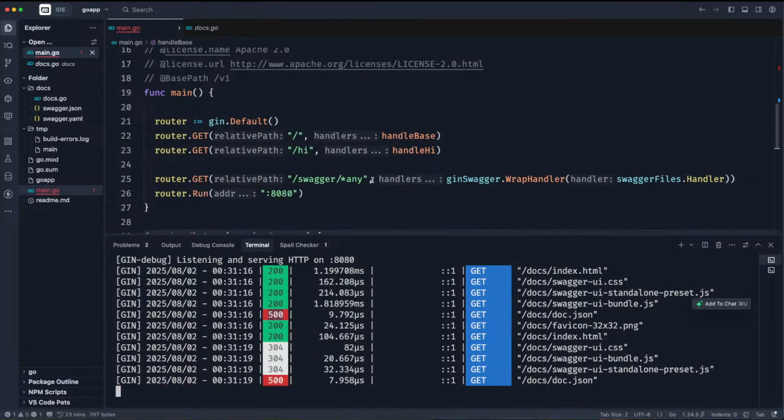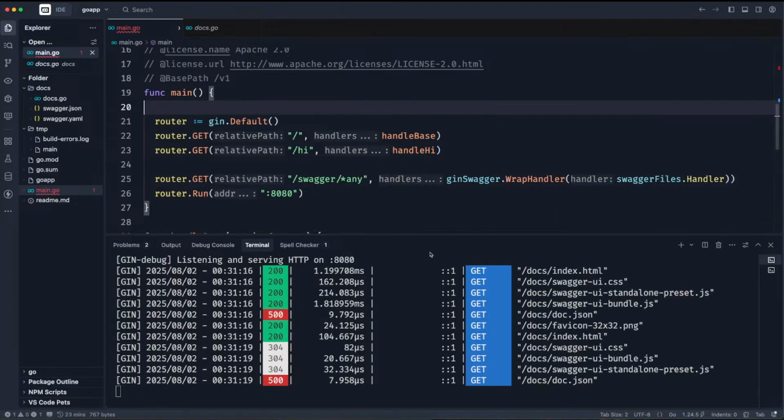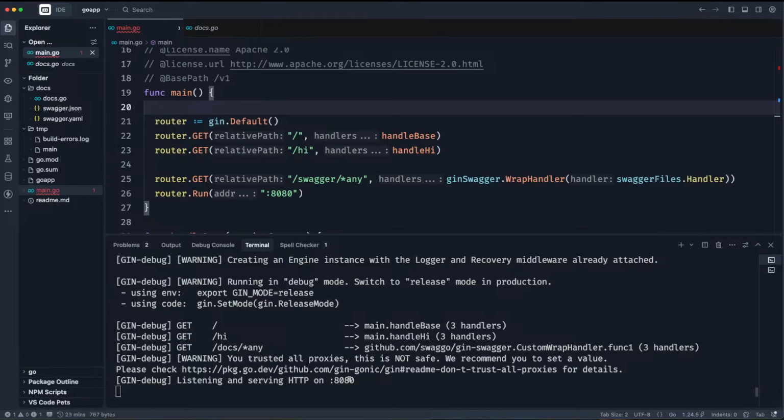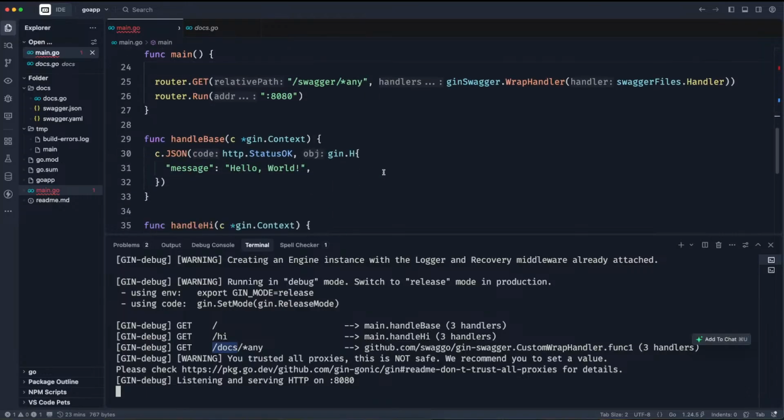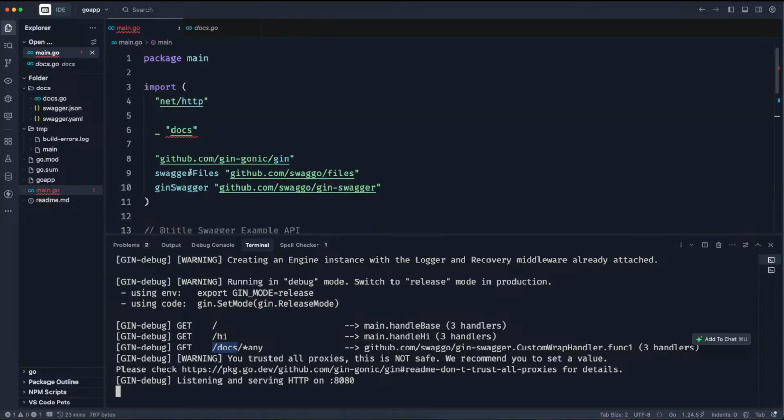Okay, so this is where we want to run it on. Let me save it again so that it will recompile this code for us. Okay, so that has been recompiled, but it's still registering docs. I don't want it to register docs. So at this point, I'm going to stop it to run it again to see what then happened.